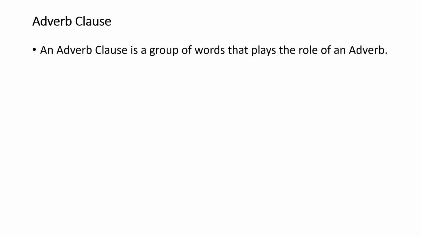Before we move on, let's look at adverb clause. What is an adverb clause? An adverb clause is a group of words that plays the role of an adverb.